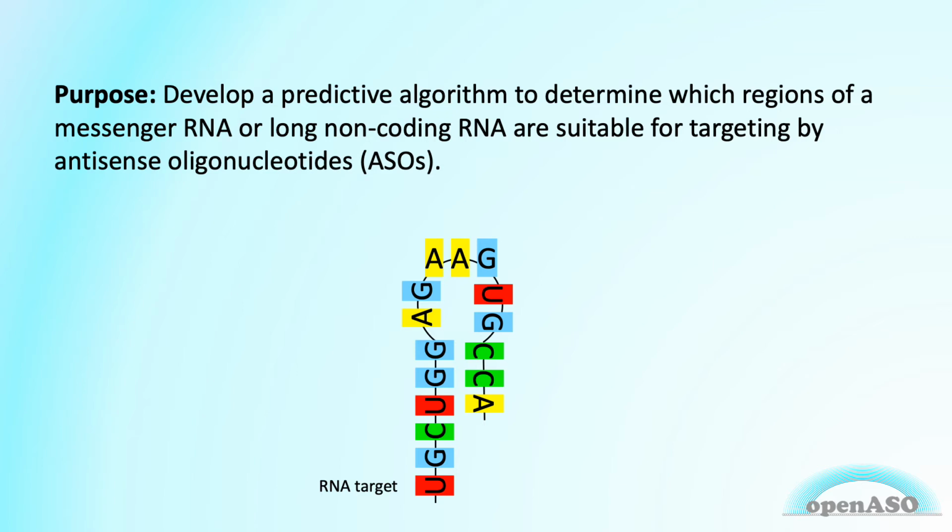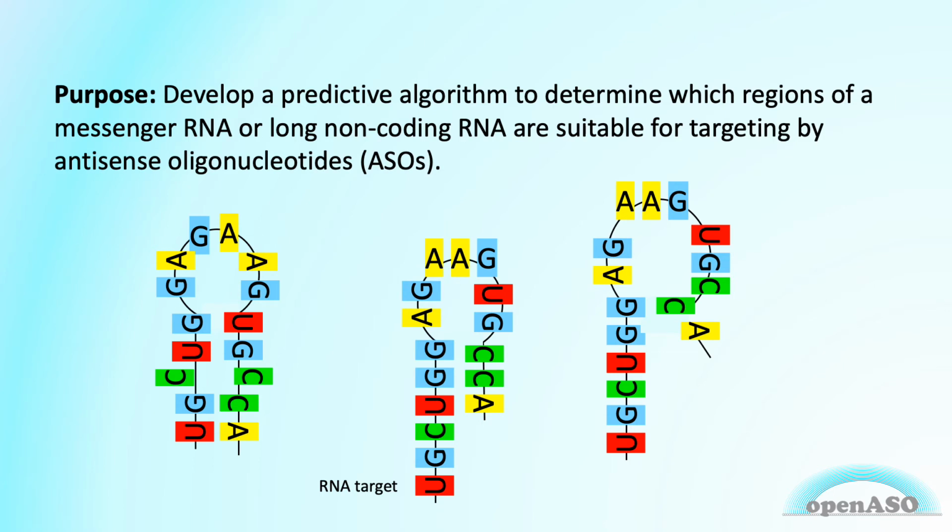What I mean by that is, often when researchers are designing ASOs, they look at a single RNA structure, usually the minimum free energy model, the most energetically favorable, and they use that to identify accessible regions. However, RNA is a very flexible molecule and is better represented as an ensemble of structures. So while the most favorable structure, in the middle here, may exist in the cell, other slightly less favorable structures that shift the accessible region may also exist and influence ASO binding.